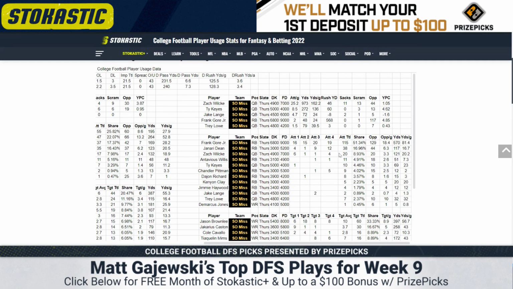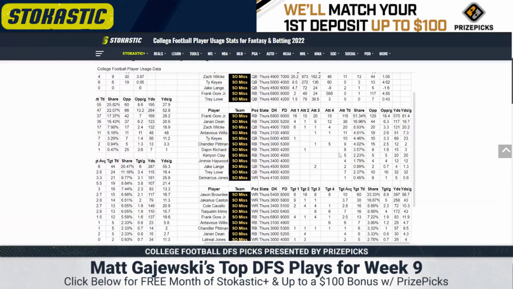If you're looking for a stone min guy, Janari Dean actually has a pretty good role in their last couple of games. 9 carries and 12 carries. Nothing to write home about. Certainly not efficient, but he's the stone min. You can use that. I'd probably rather play a Lafayette receiver, to be honest, but Frank Gore for sure.